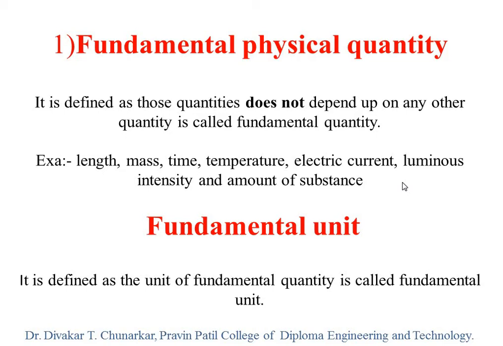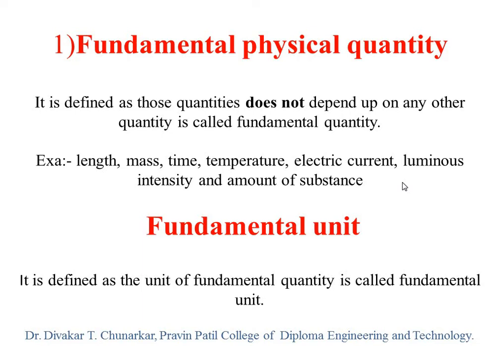Then mass. The unit of mass is kg, kilogram, or gram. Then time. The unit of time is second. The unit of temperature is degree Celsius, which you should already know. This is the general unit used in our daily life, degree Celsius.